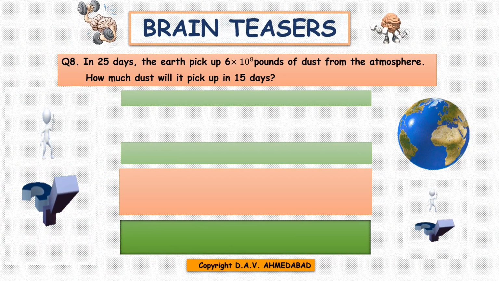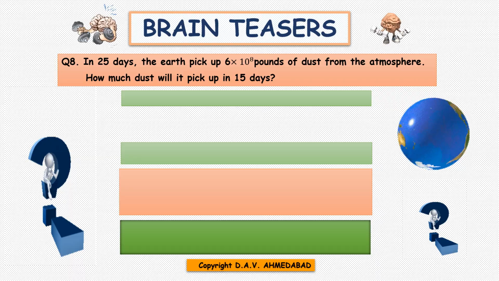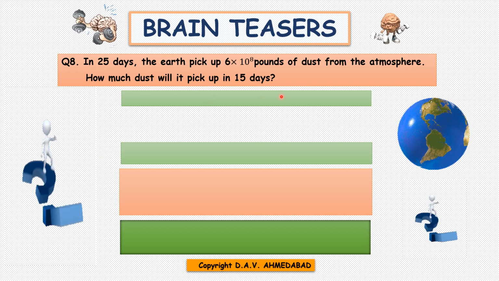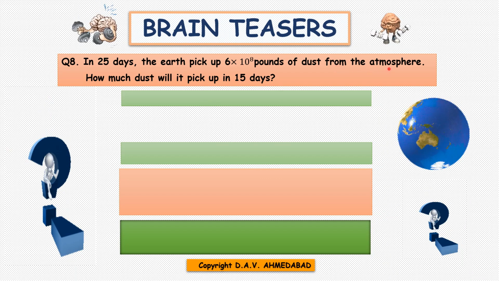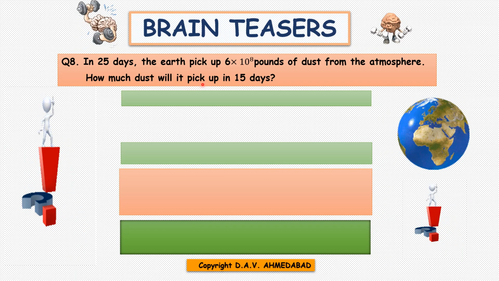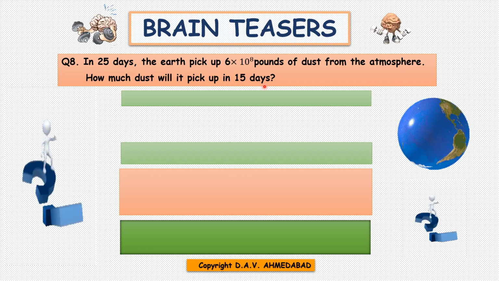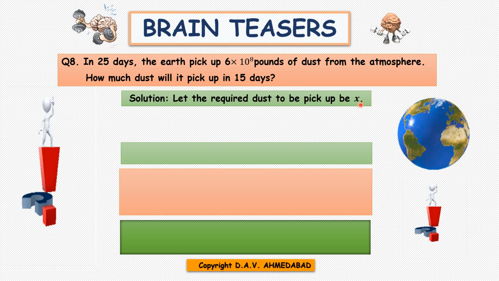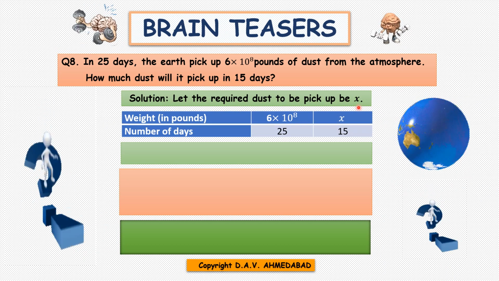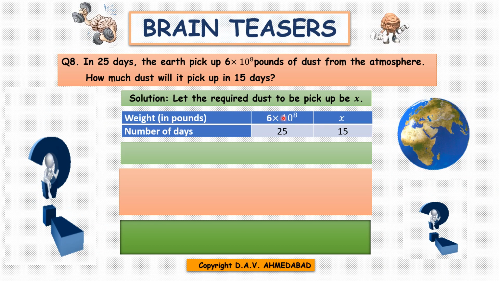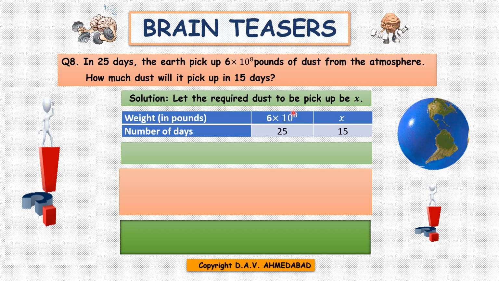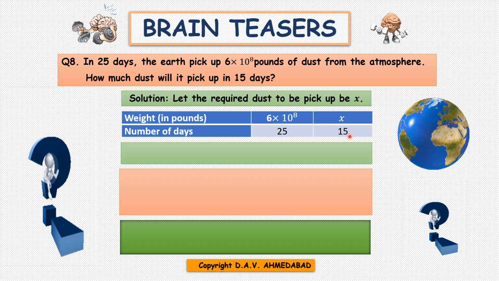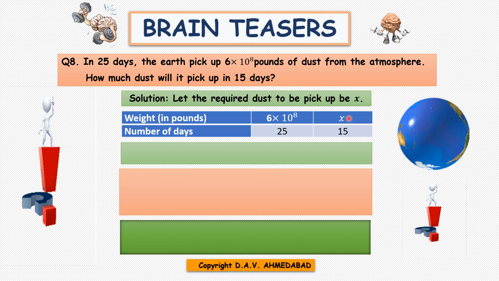Question number 8 is, in 25 days, the earth picks up 6 into 10 raised to the power 8 pounds of dust from the atmosphere. How much dust will it pick up in 15 days? So let the required dust be X. Make the table. Weight in pounds 6 into 10 raised to the power 8 and number of days 25. And for 15 days, let the weight be X.